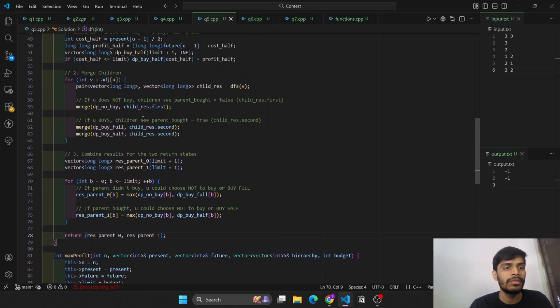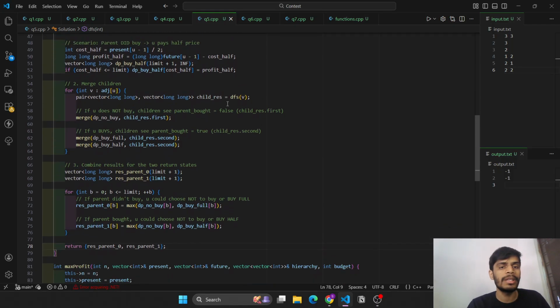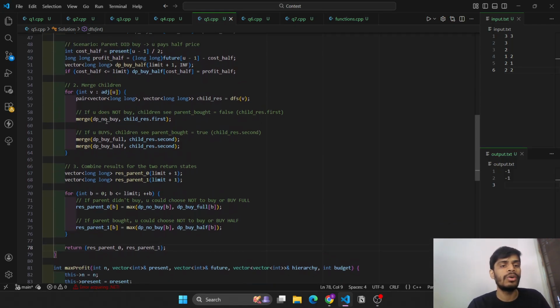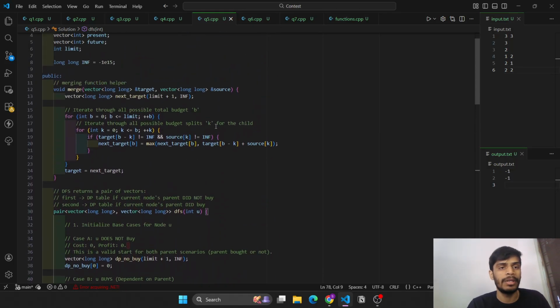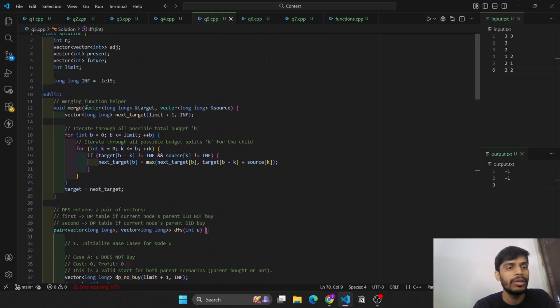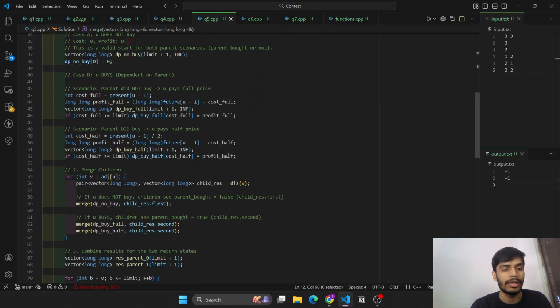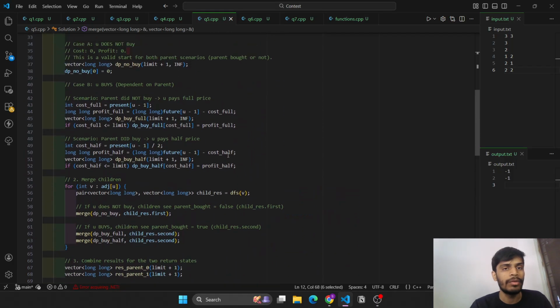Now talking about the merge function. The merge function will go through all budget limits for both the nodes, and then we'll be updating the dps. So we have two dps, the target which belongs to the parent and the source which will belong to the children. Okay, now we perform the merge.